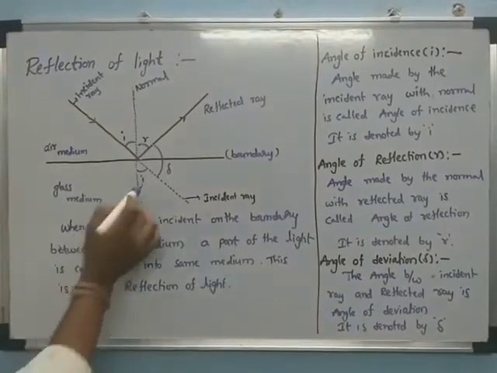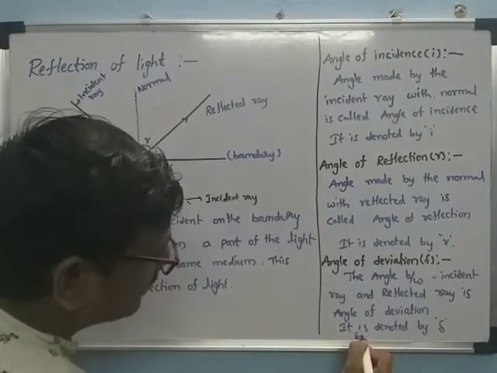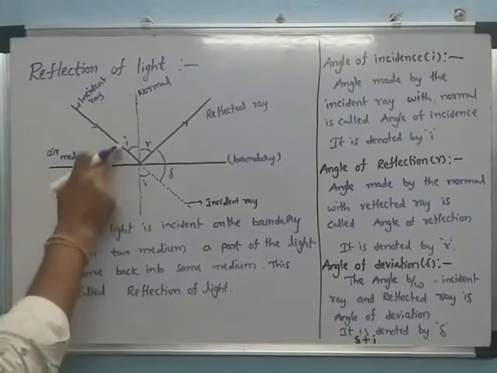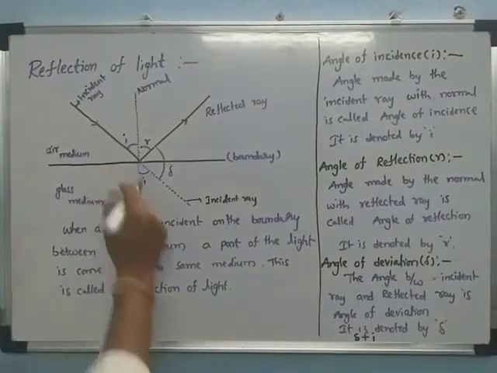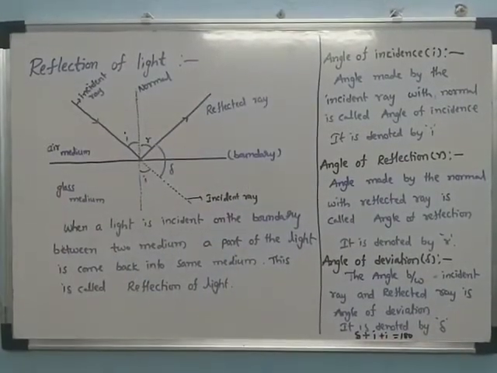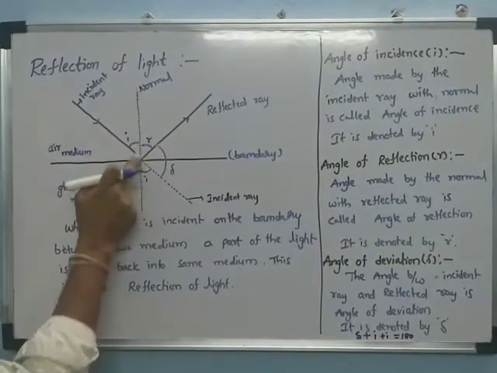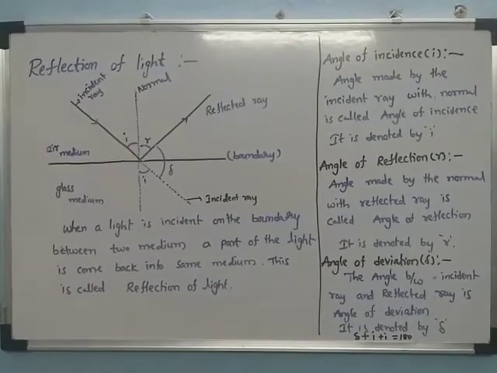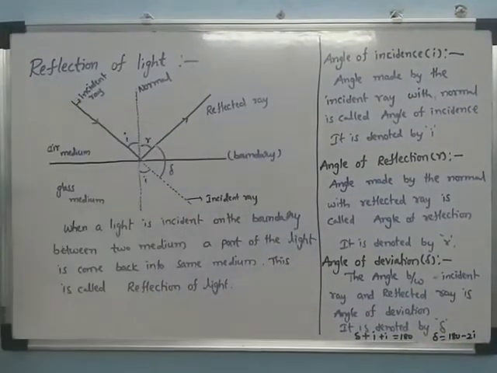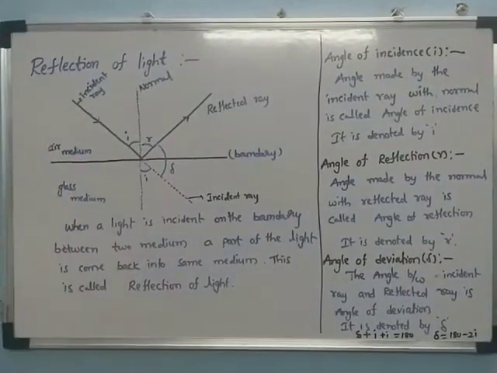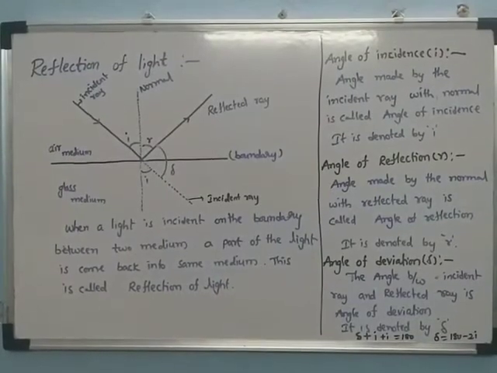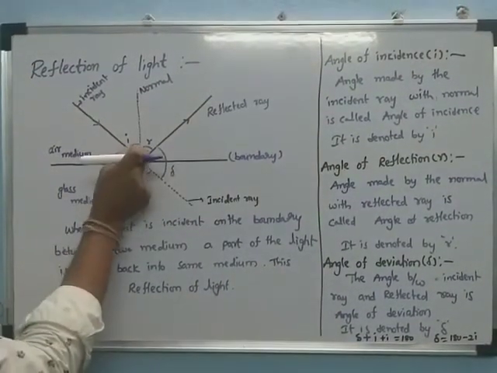The angle of deviation delta plus the angle of incidence I plus the angle of reflection r, which is also I, equals 180 degrees, because it is 90 plus 90, which is 180. By the law of reflection, the angle of incidence is equal to the angle of reflection, so both angles are the same.